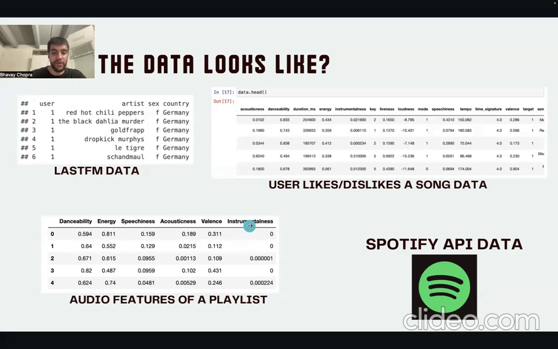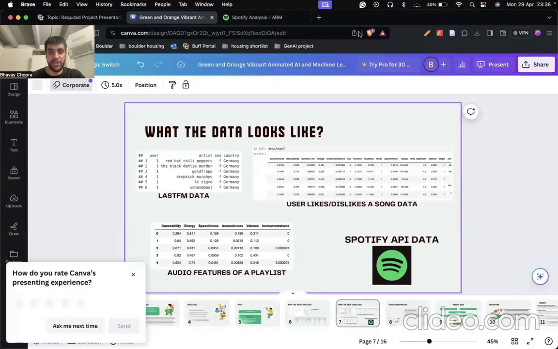So let's dive into the project itself. First, we will talk about association rule mining.